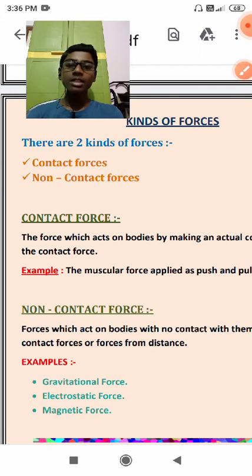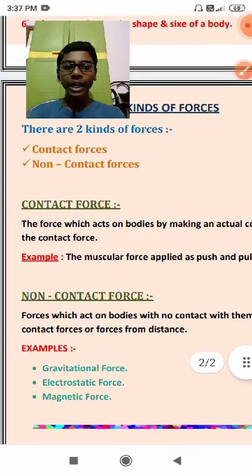Let me explain this. Contact force means the force that is applied on a body by touching that particular object or body. Suppose we want to open a door. We have to do one of two things: either pull it or push it. So we have to touch the door. Without touching the door we cannot apply the force. So this is known as the contact force. An example is the muscular force applied as push and pull.